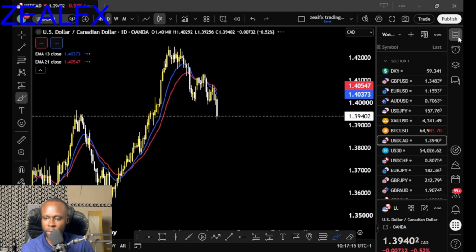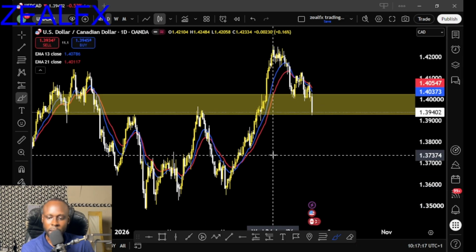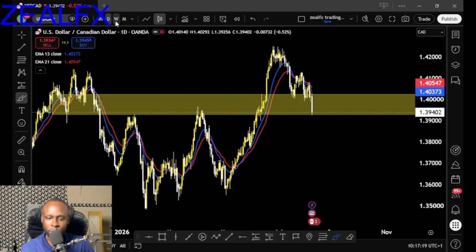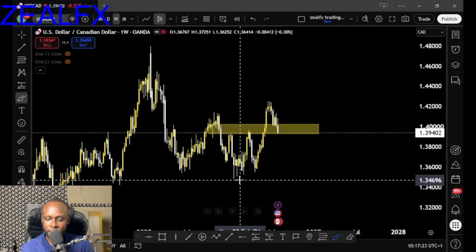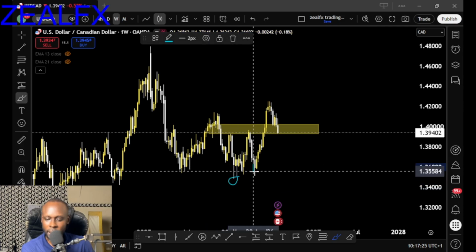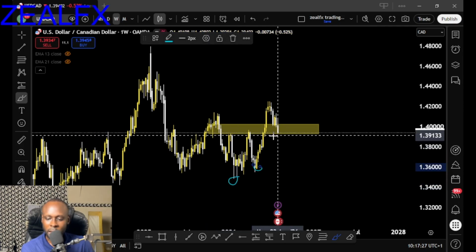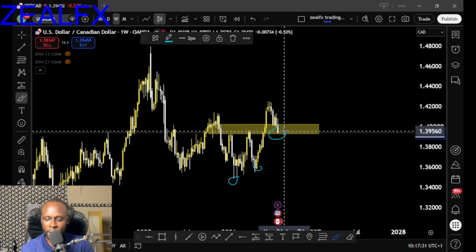which is USDCAD. So the USDCAD, let's start from the weekly time frame. The USDCAD on my weekly time frame, I see I have this lower low and a higher low. So as long as we have this series of higher lows and price creating another level of higher low at this area.